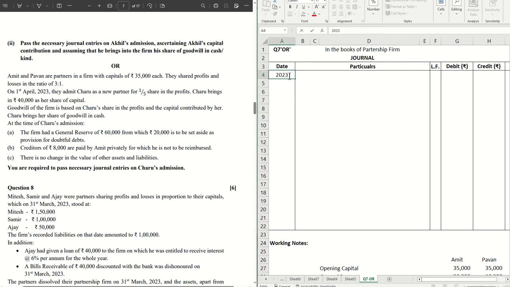Straight away, we can pick this up as our journal entry on April 1. So, cash account debit to Charu's capital account, 40,000, being capital brought in by Charu.